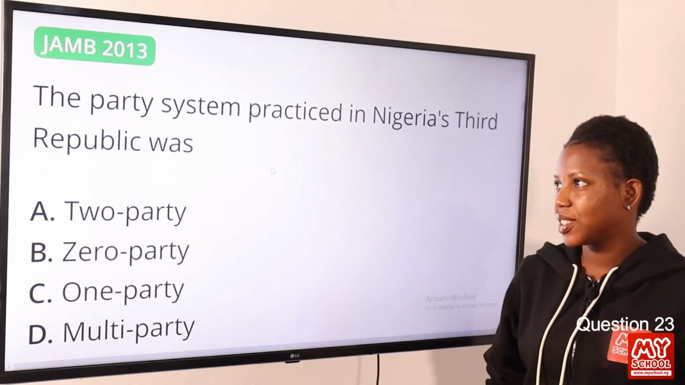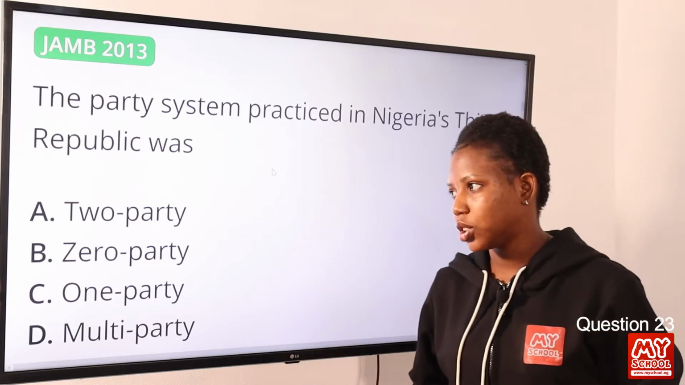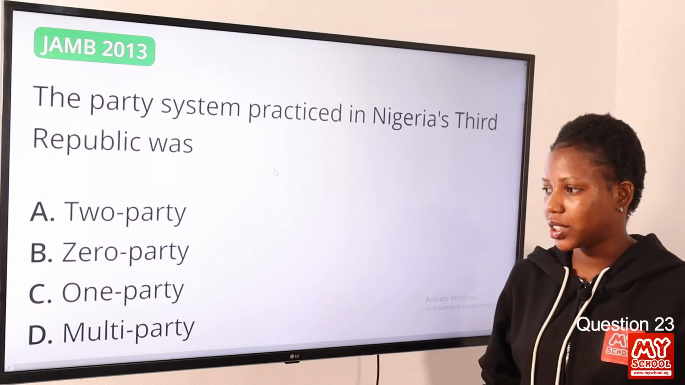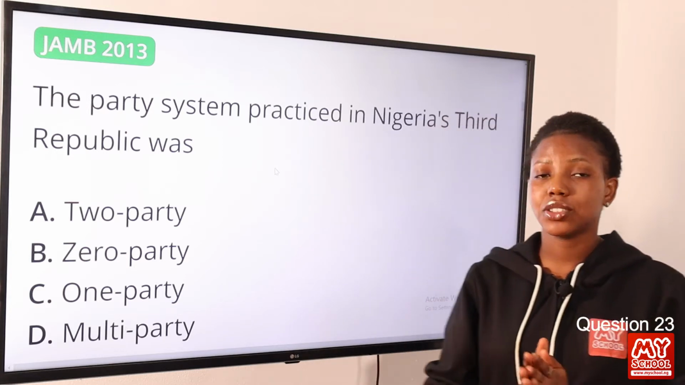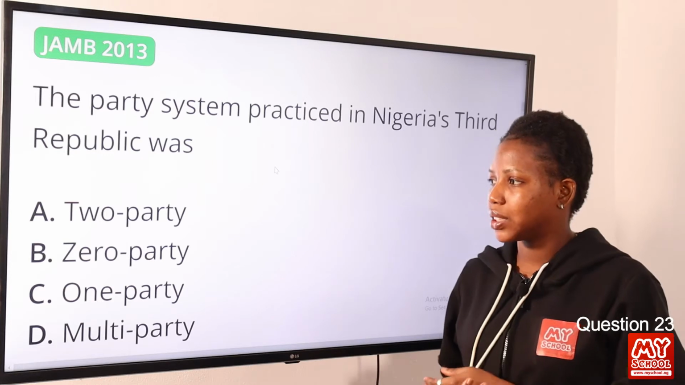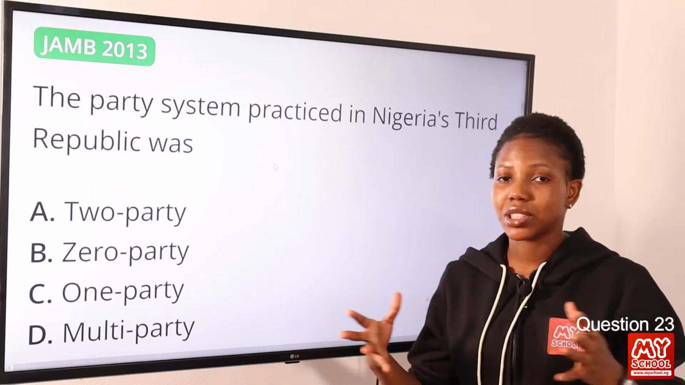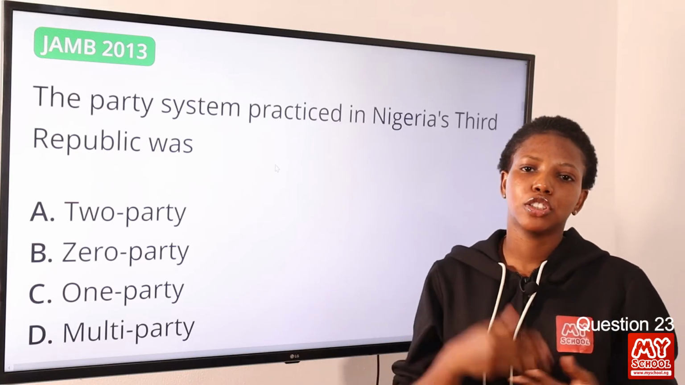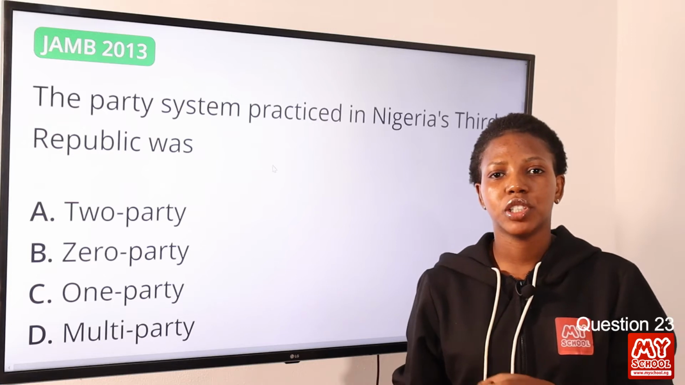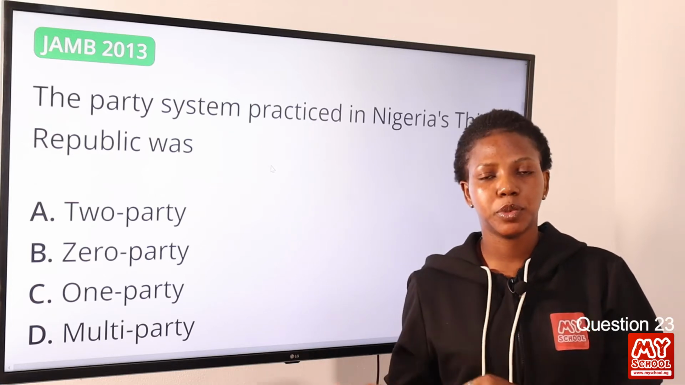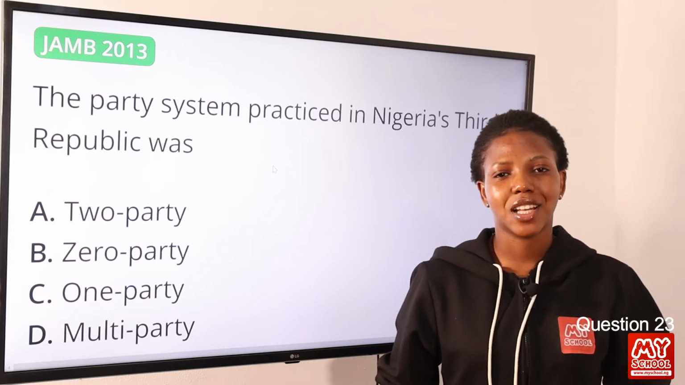Question 23. The party system practiced in Nigeria's Third Republic was option A, 2-party; option B, 0-party; option C, 1-party; option D, multiple party. The answer to this question is option A, 2-party. Now, 2-party was the political party system that was adopted in Nigeria's Third Republic, and they are NRC, which is National Republican Convention, and SDP, which is Social Democratic Party. Option A is the correct answer to this question.